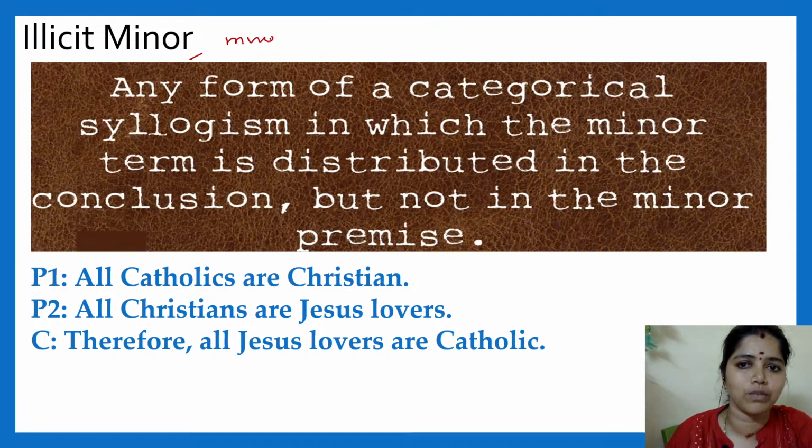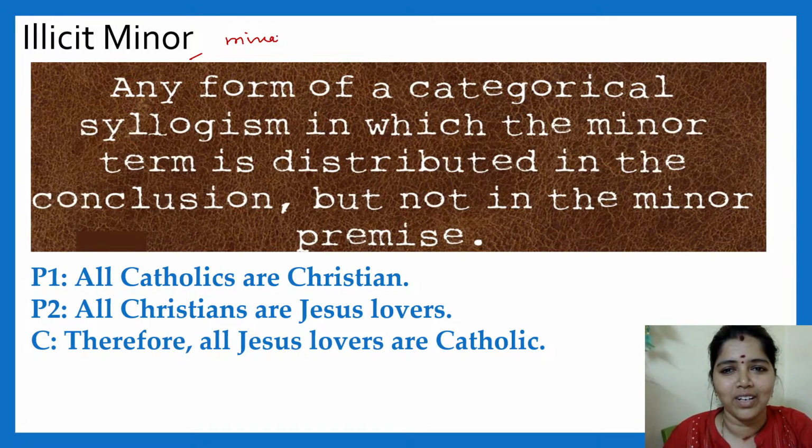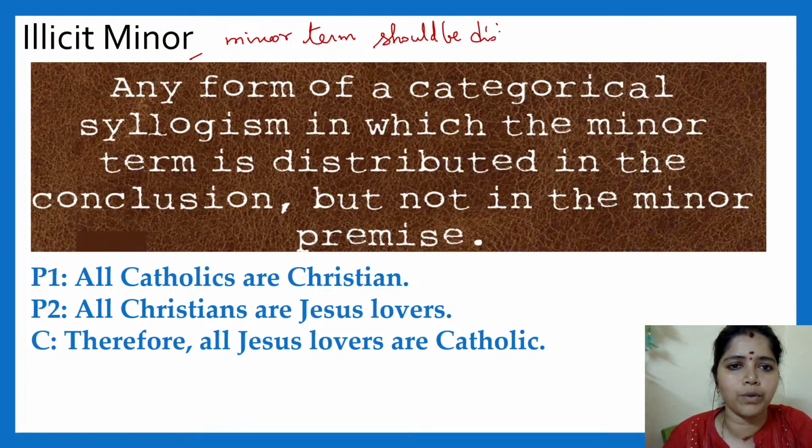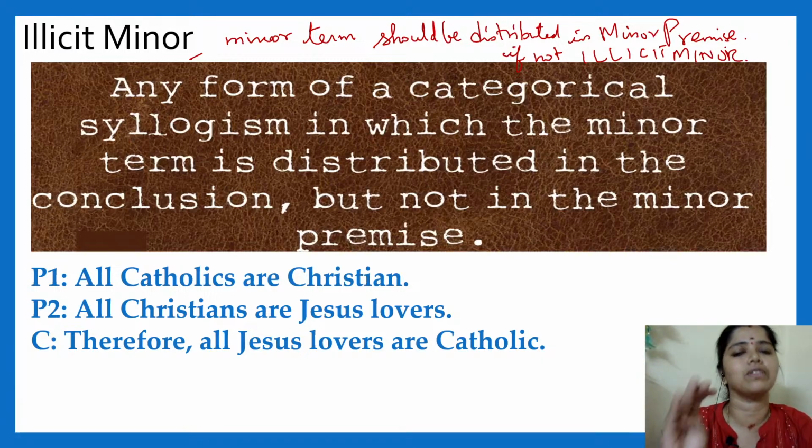Minor term should be distributed in the minor premise. If not, it is illicit minor. I hope you will understand. The same thing only with respect to the minor term.